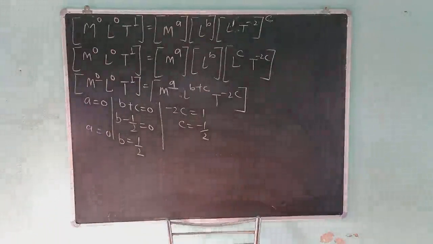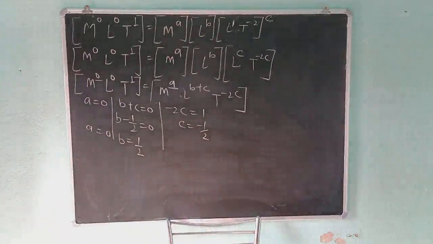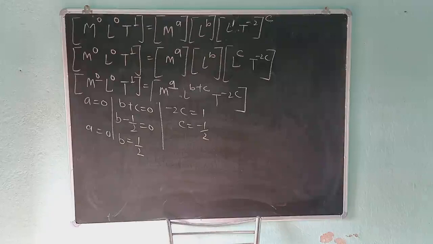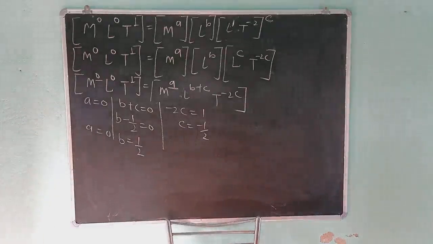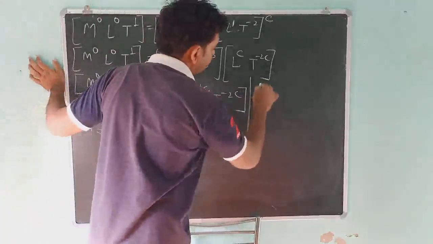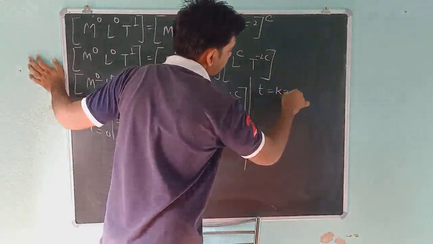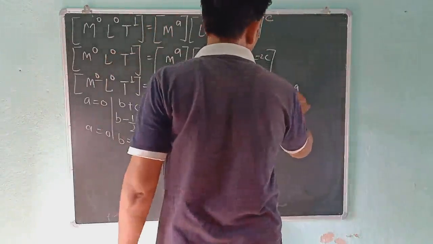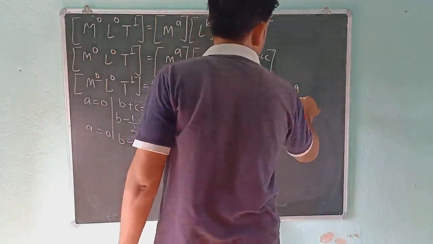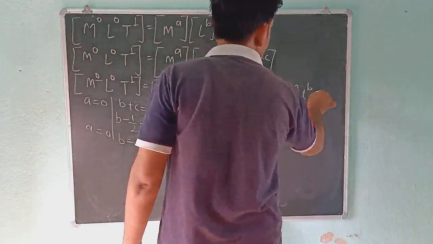So students, dimensional formula will be equal to M0, L0, T1, M^a, L^(b plus c), T to the power minus 2c. So students, I will write it as K. In starting, I wrote this equation, M^a, length L^b and G^c.